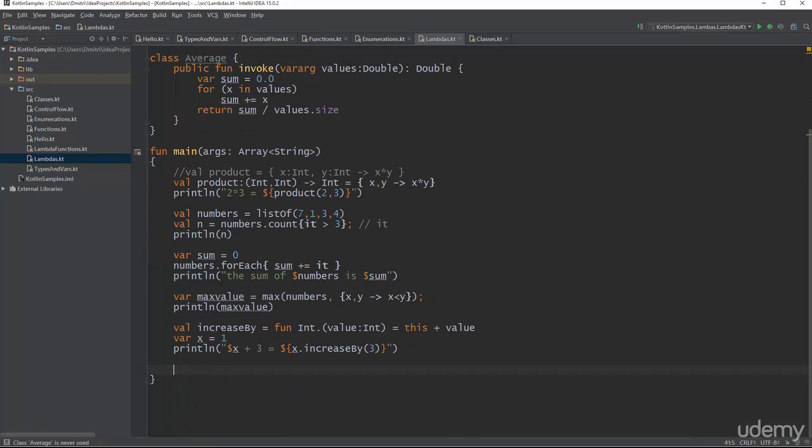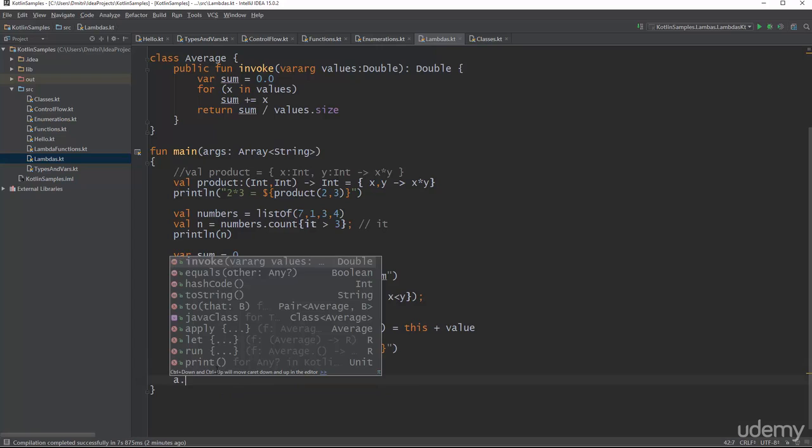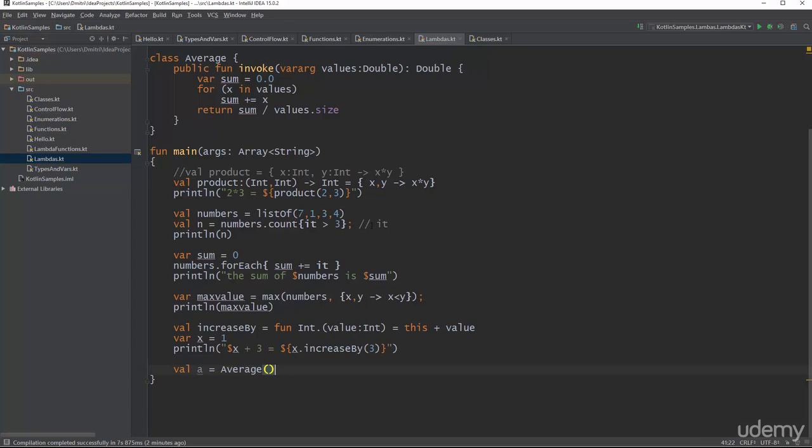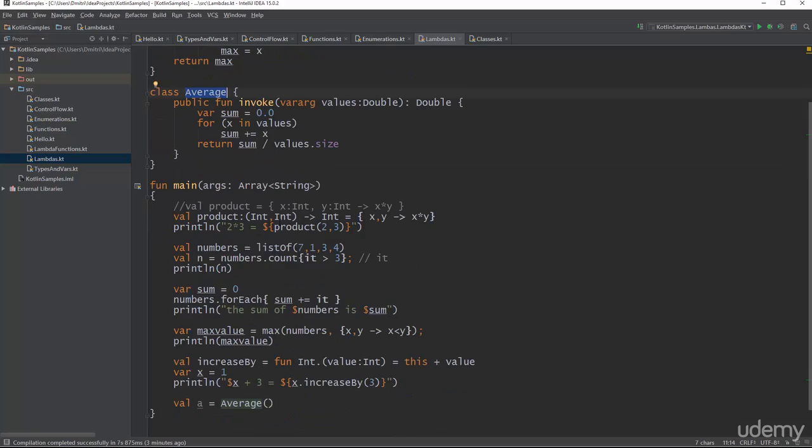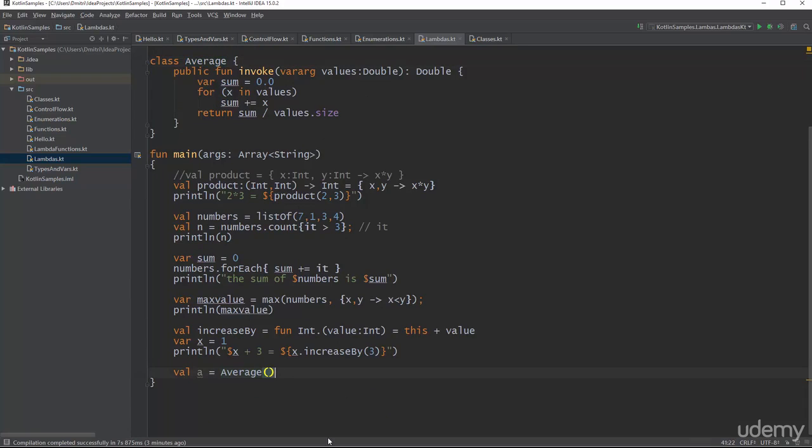Typically the way you work with classes is as follows. Let's suppose that we have a bunch of values. The way you would typically work with this is you'd say val a equals Average, like this, and then you would say a dot, and you would actually call this function whatever it is. But this isn't how it's going to work, because in Kotlin there is a special function called invoke. So if you have a class which has a function called invoke, then you can use the round bracket operator right on the variable of type Average, without having to call a named function. Let me show you how this works.